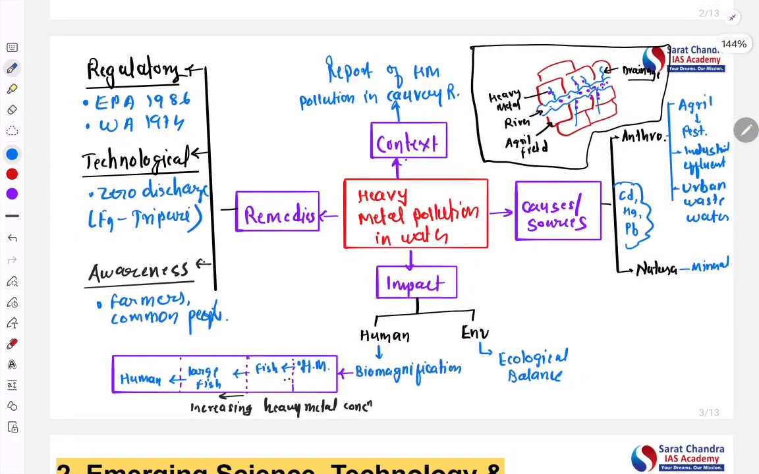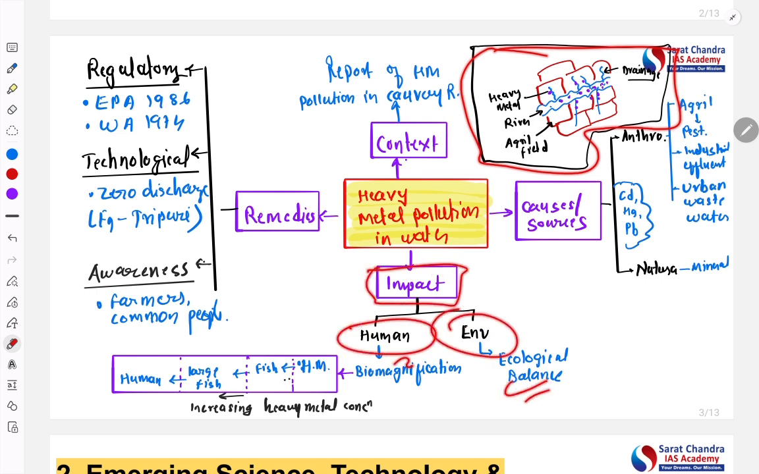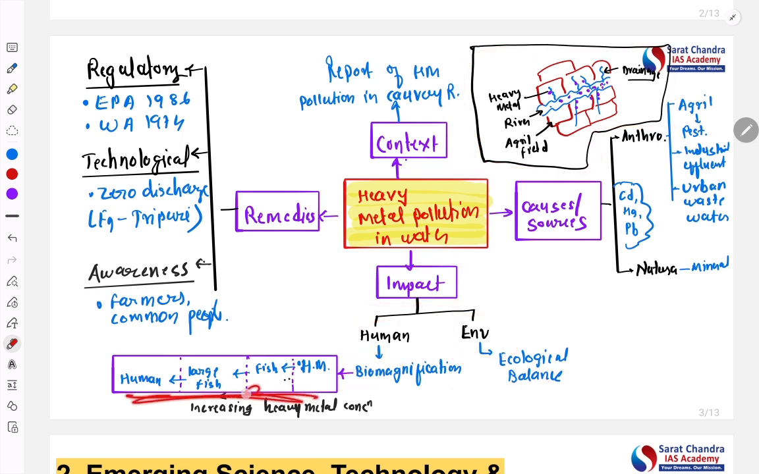So this prepares your note for this particular topic, that is heavy metal pollution. If any question is asked, now you have a ready-made answer for your revision. For the introduction, you can use the recent report on Cauvery river pollution. Then you can divide into anthropogenic and natural causes, and draw a small diagram here. Then you can write about the impact, human as well as environmental. You can explain biomagnification through this flow diagram. You can give the remedies: regulatory, technological as well as awareness. That way this particular topic has been covered comprehensively.